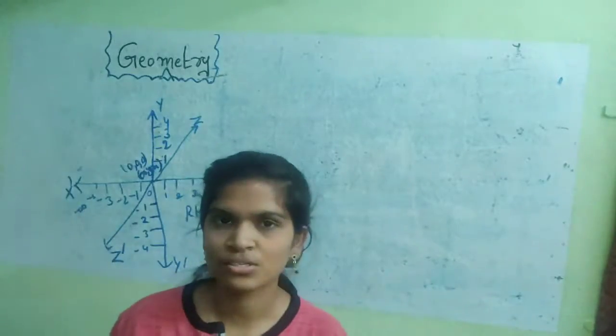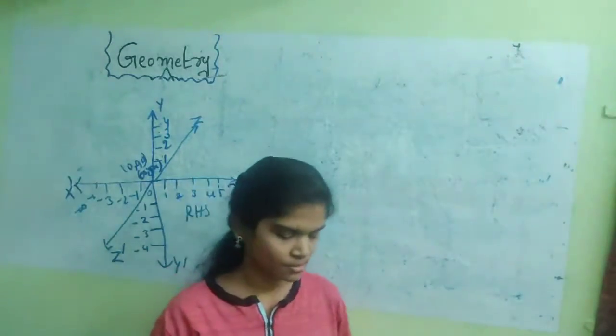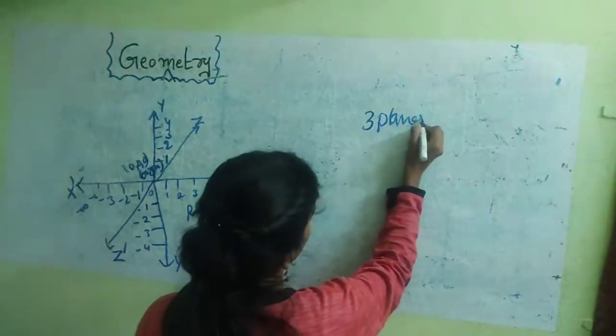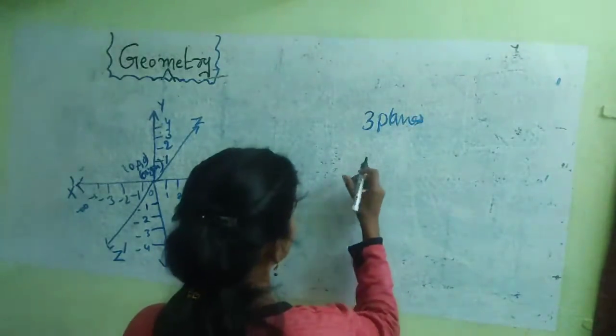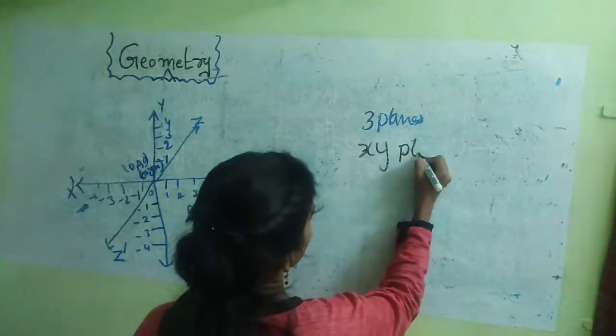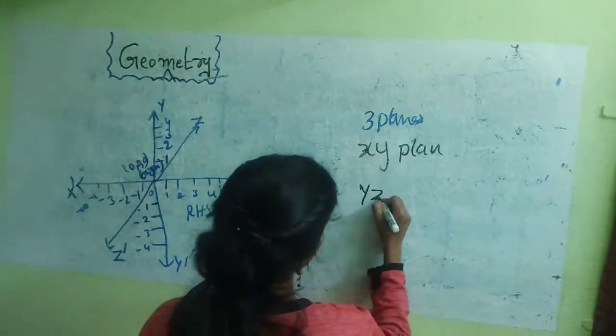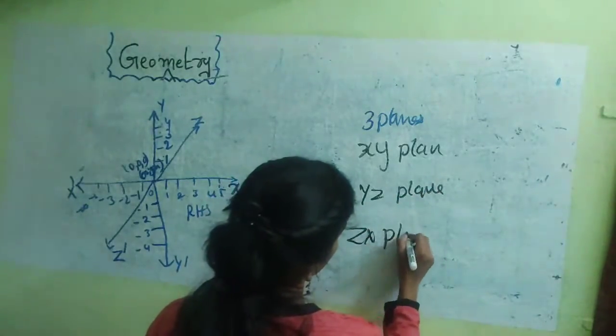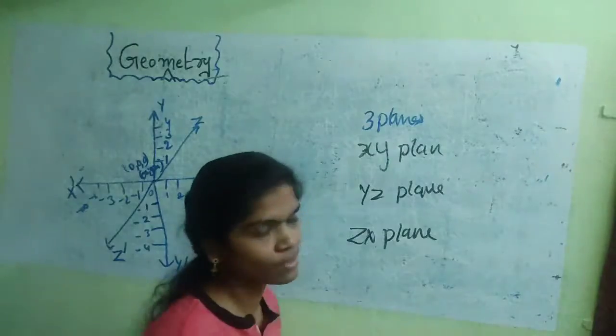In the 3-dimensional system, 3 planes exist: the XY plane, the YZ plane and the ZX plane. So what is the XY plane?